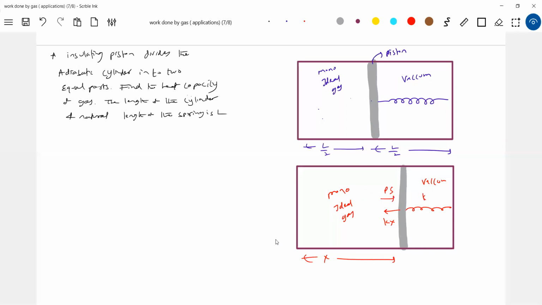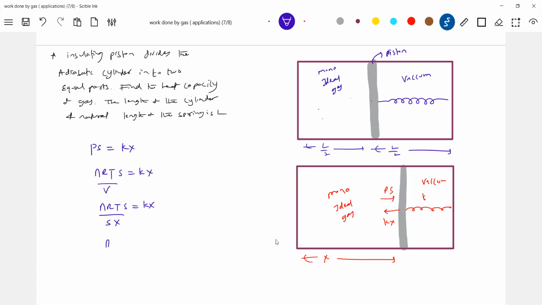He's asking molar heat capacity. So what is this PS now? The pressure force of gas will balance the spring force. So this pressure is equal to what? nRT by V, into S equal to Kx. So therefore, what is the new volume of gas? nRT by Sx. S gets cancelled.